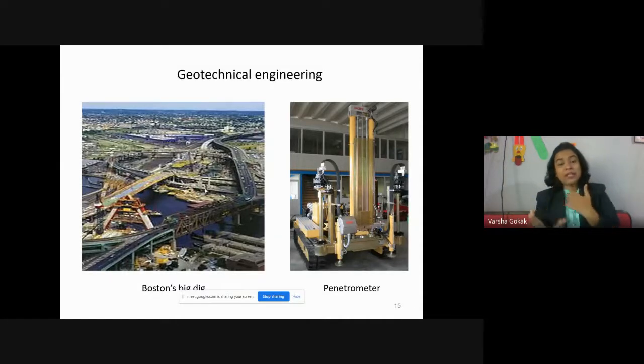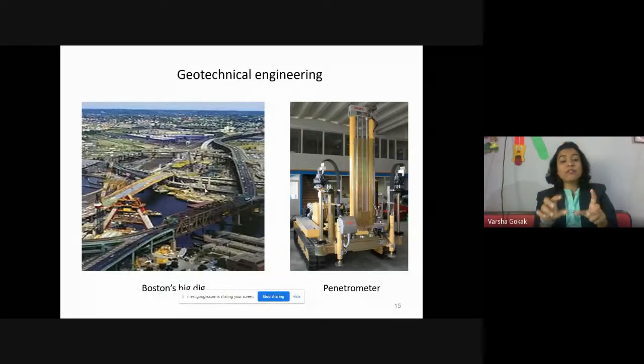Similarly, any material, when I'm applying a load over it, is going to take the load for some time and then it is going to break, right? Till it is able to sustain that load, that is called the bearing capacity. So in soil, we will be finding something called the safe bearing capacity of the soil, meaning up to what extent it is able to withstand the load that is coming because of the structure.